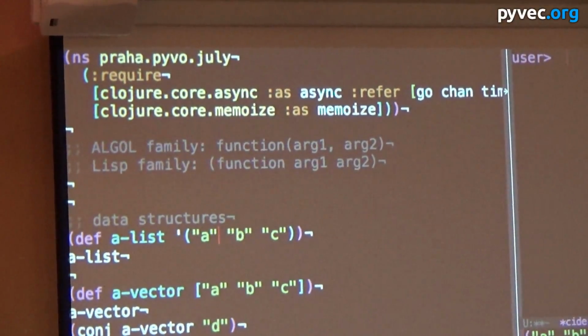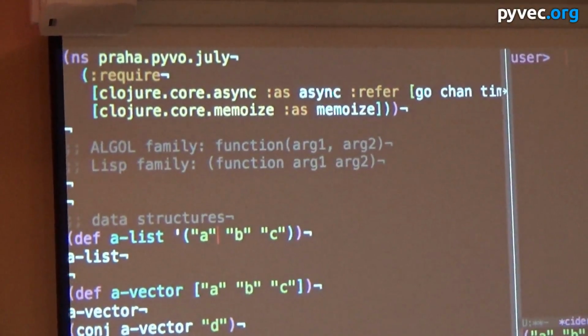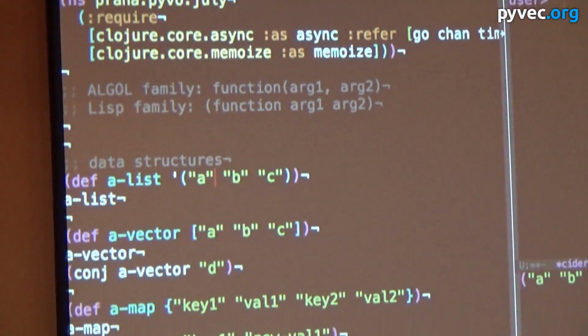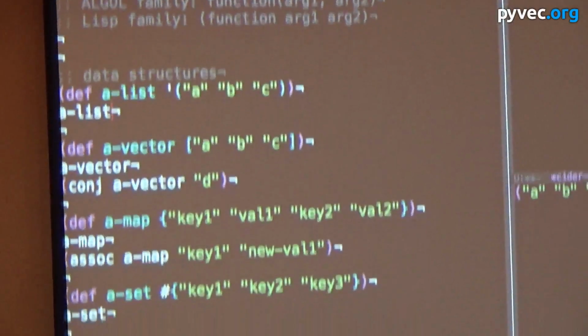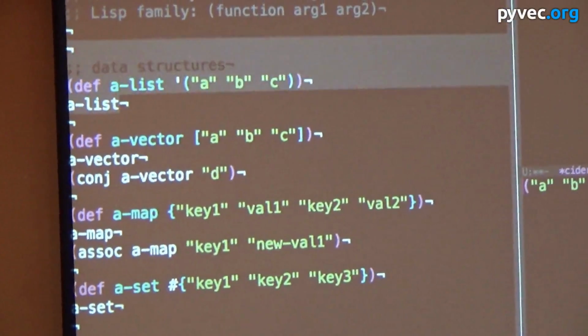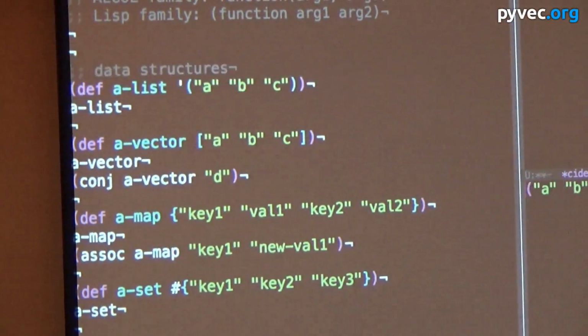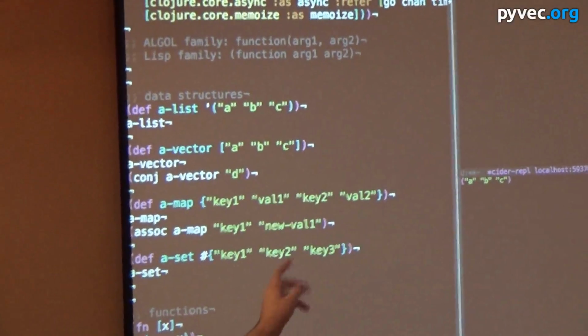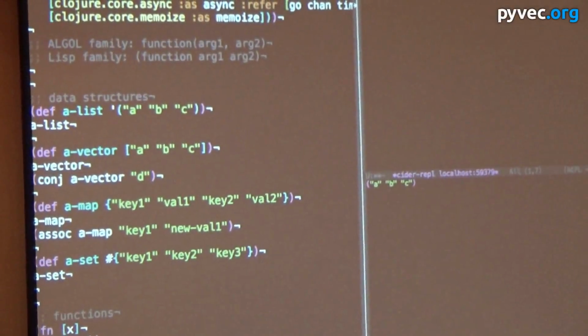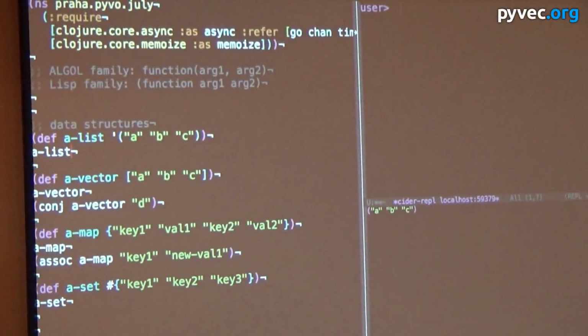Obviously, Clojure has the basic types like booleans, strings, numbers, etc. So I'm going to skip those. We'll just talk about data structures, the basic ones. Clojure has lists. I don't know if you can see this, but over the bottom right hand, I'll be evaluating stuff and it will be appearing either in the bottom right or right top. So a list in Clojure is a linked list. It's not like a Python list.